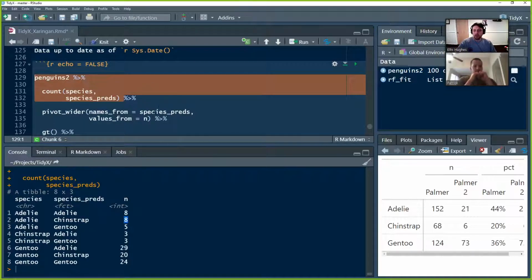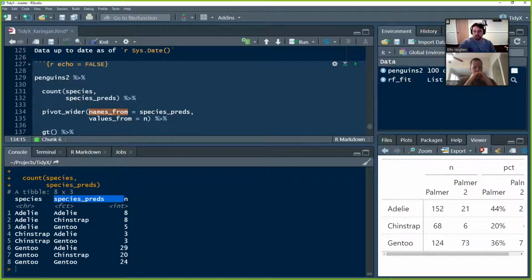We're going to use pivot_wider to spin it out wide for us. The names are going to be from the species_preds, so the columns represent the predictions. And the values are going to be from n, which is the column here. That way it populates nicely in a wide format.